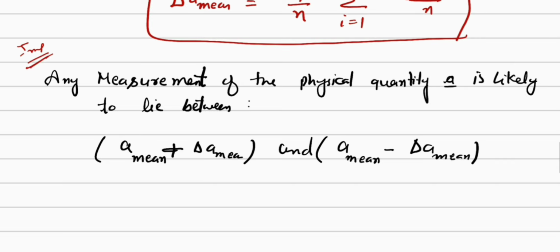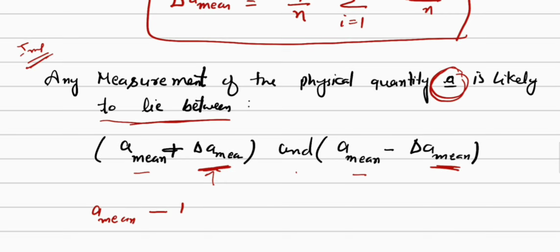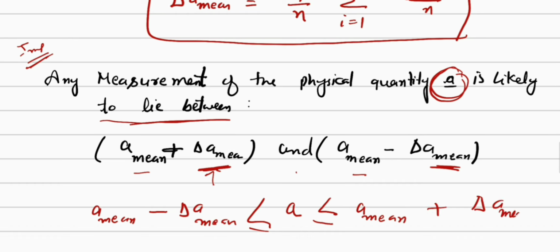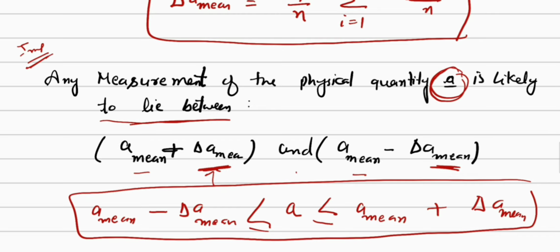Any measurement of a physical quantity A is likely to lie between A mean plus delta A mean, where delta A mean means the absolute arithmetic mean of that physical quantity, and A mean minus delta A mean. So we can say that the value of A always lies between these two limits. We can write this as A mean minus delta A mean is less than or equal to A, which is less than or equal to A mean plus delta A mean. So this relation is very, very important.